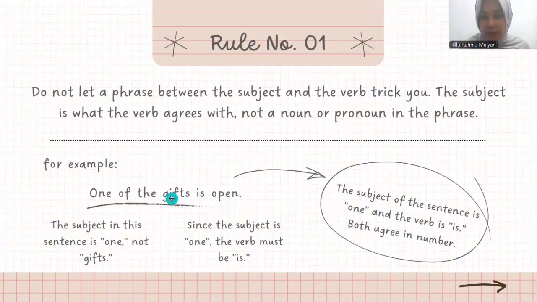The real subject is one. Since one is singular, the verb must also be singular, which is is. Easy tip for me: ignore phrases that begin with of, with, as well as, or along with when choosing the verb.